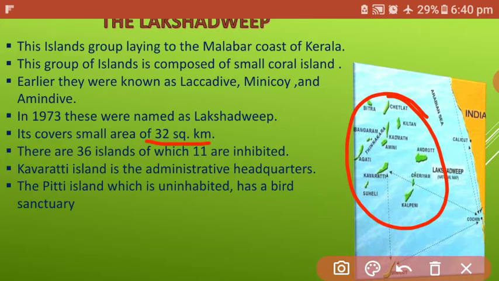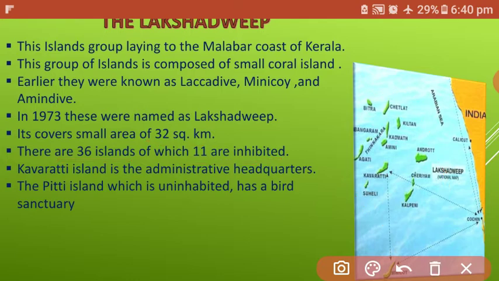In this area 36 islands are situated. Among them 11 are inhabited, where people live, and on the rest of the islands no people live. Among them, Kavaratti is the administrative headquarters of Lakshadweep, which is the capital of Lakshadweep.